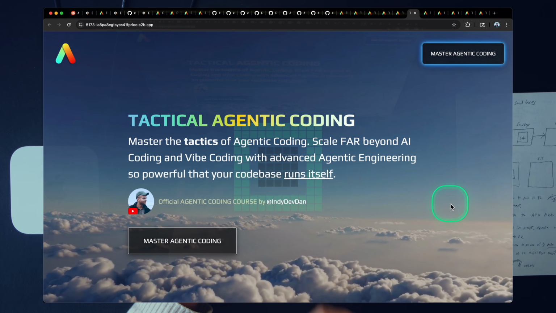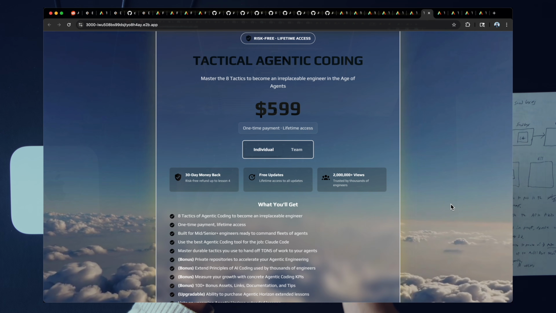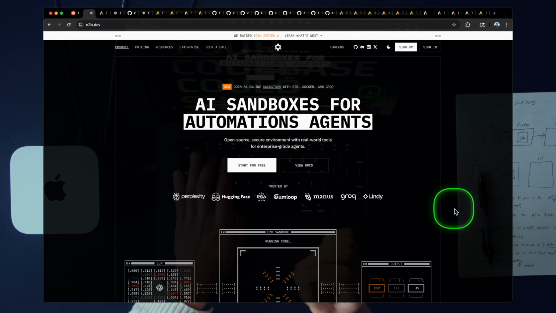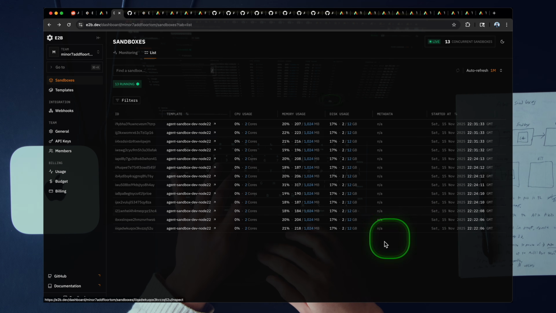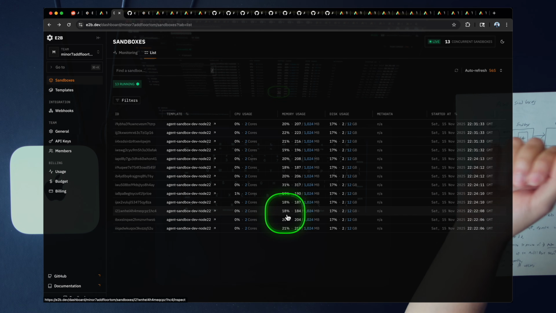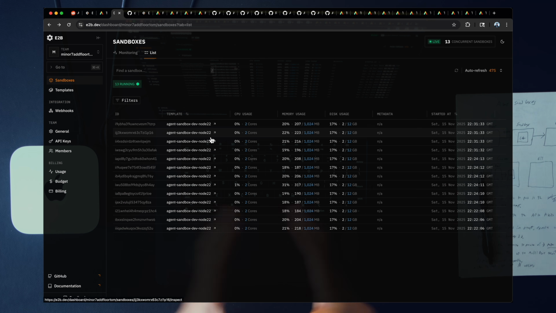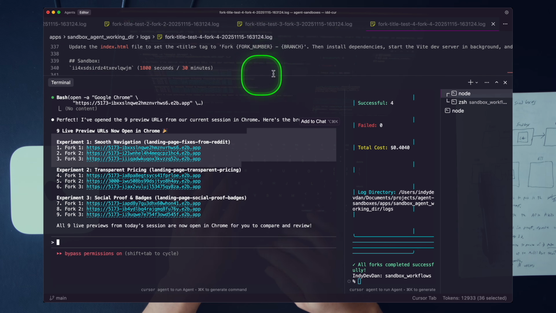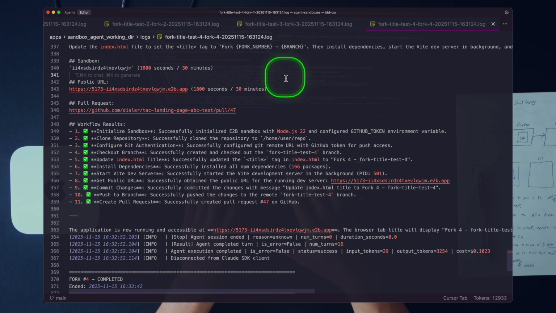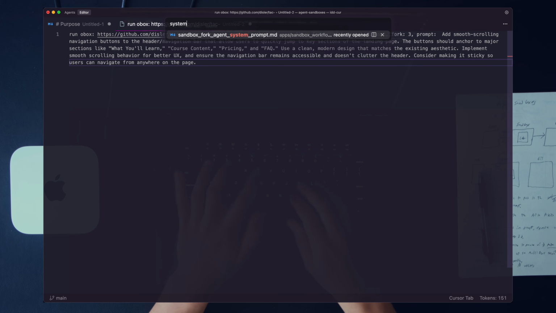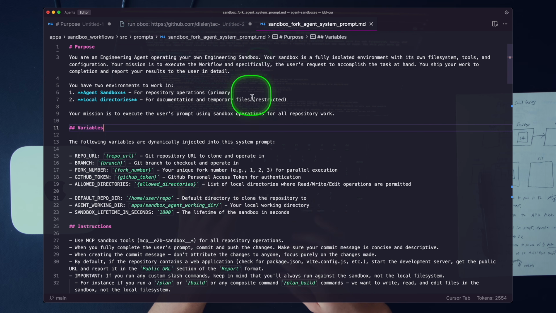But here we have a solid solution to that, right? We have 9 versions of the application, and we actually have to be careful here because something is about to happen to these sandboxes. With every sandbox, they each have their own lifetime. These sandboxes are ephemeral, they're temporary, and we can actually look inside of the system prompt of our agent here.